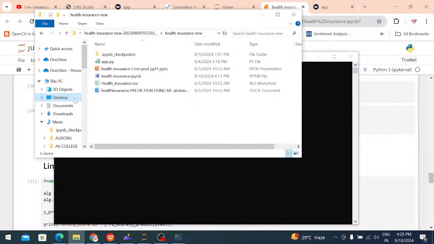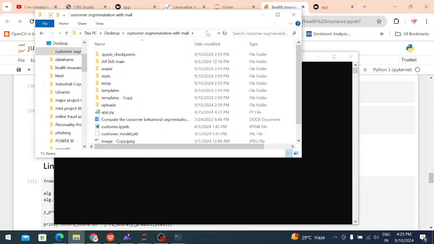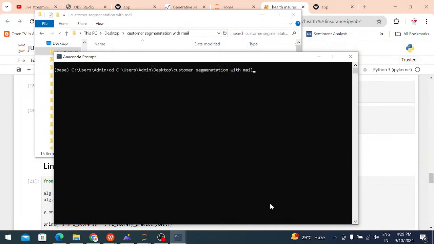cd space. On the desktop, I will select the customer segmentation with mail folder. Just open it, Control C. I will just show the web page, not the backend code. After that I am using Python space. In the class we are using Python. Press the tab, it shows the .py file.